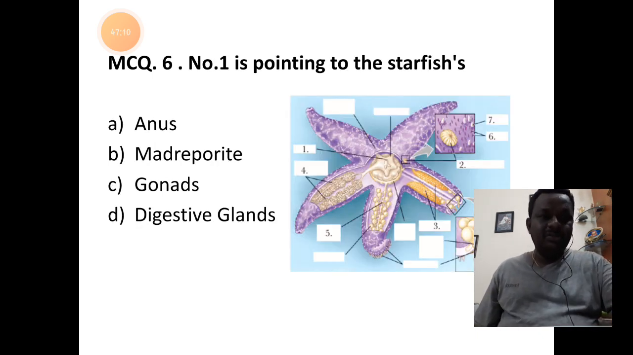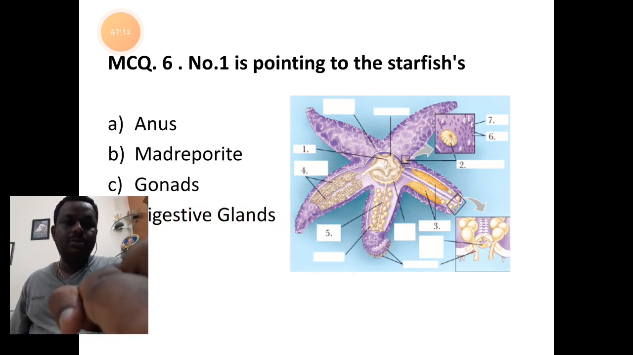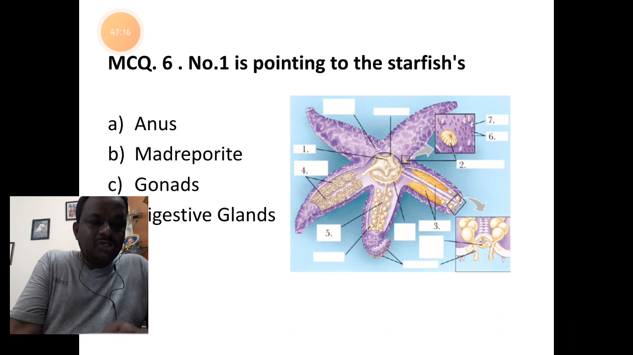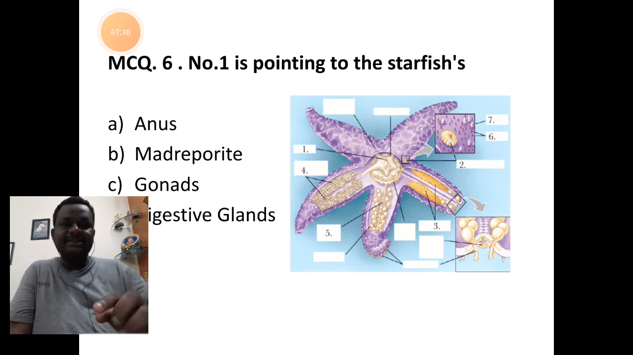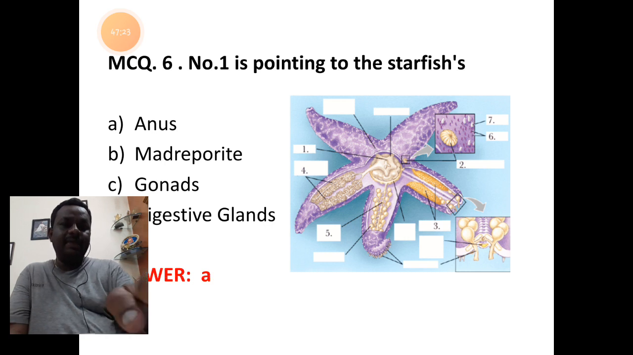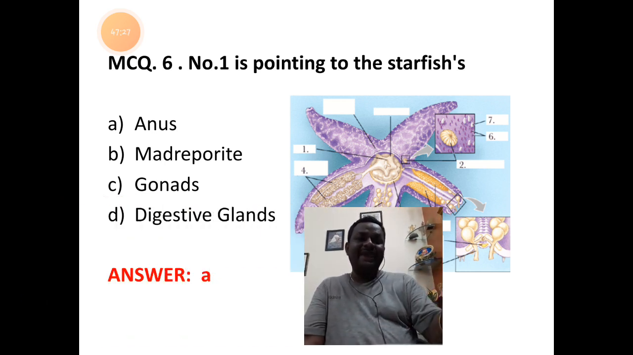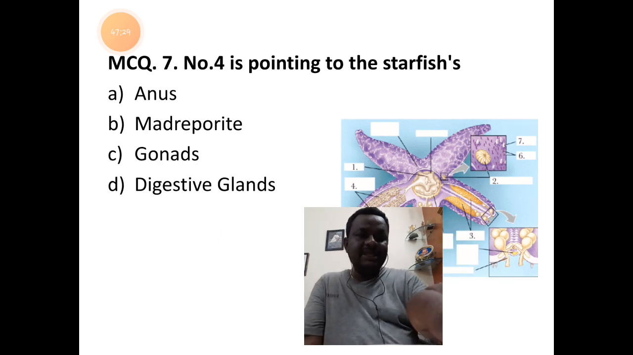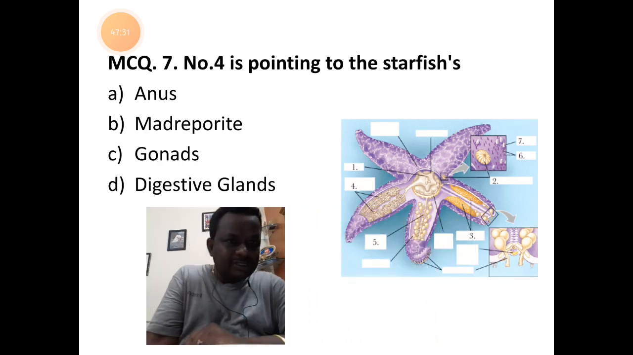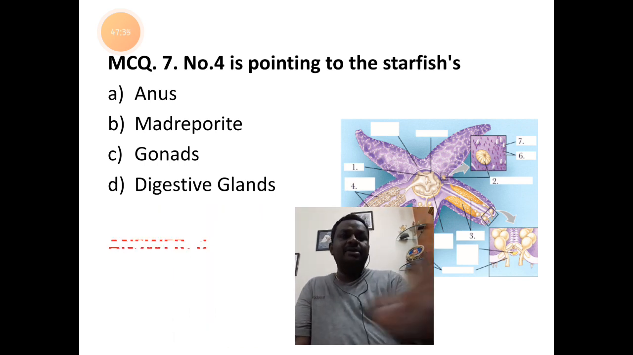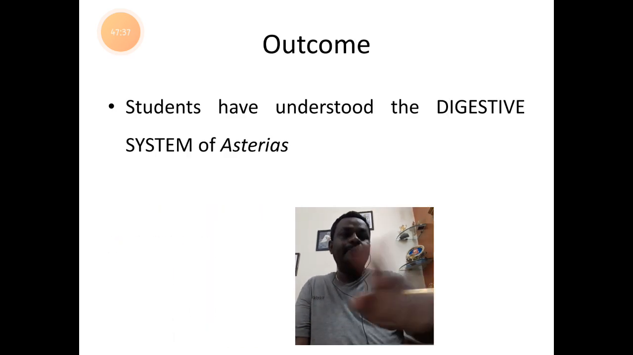Here is a question. Number 1 is pointing to the starfish. Number 1 is the anus. So the answer is A. Number 1 is pointing out the anus. In the diagram, number 4 is pointing to the digestive glands. So the answer is D.